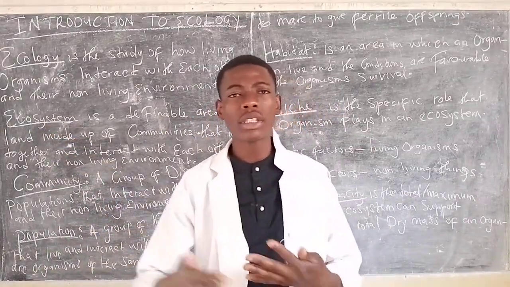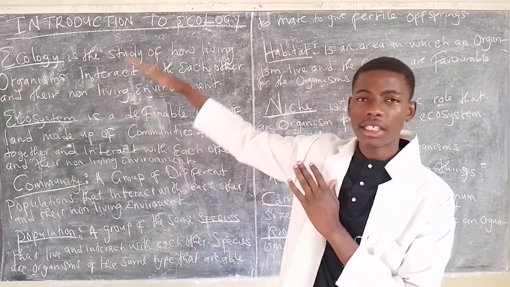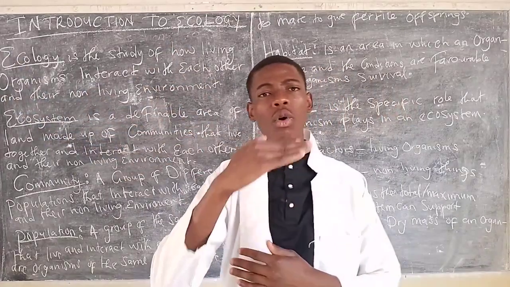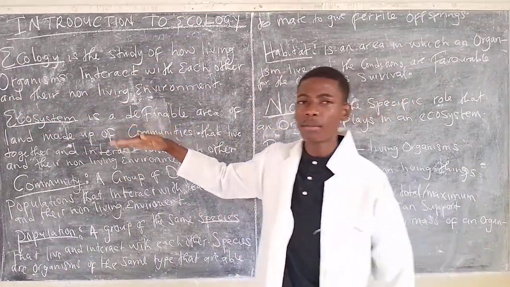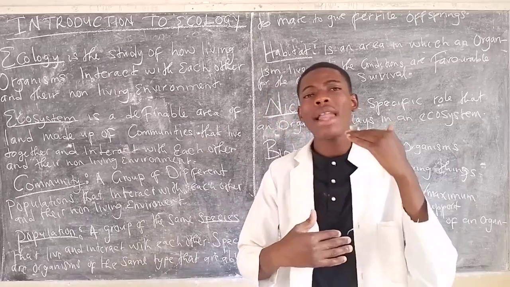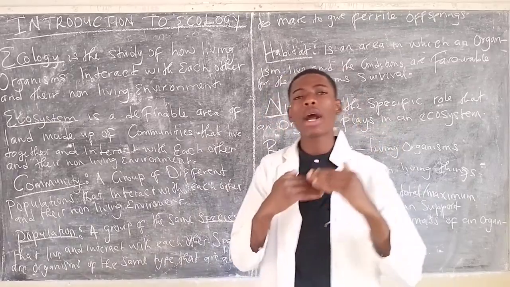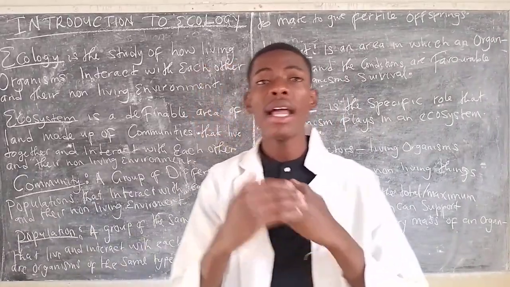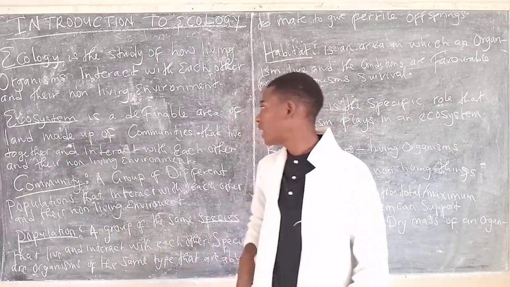So get the difference. Ecology is the study. So as you study the ecosystem, that's ecology. Now, an ecosystem is a definable area of land made up of organisms that are able to interact with each other as well as the non-living environment. So we are breaking it up.